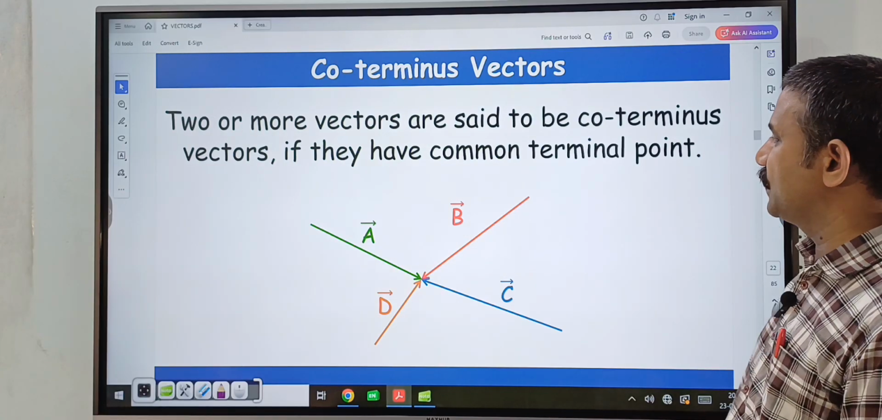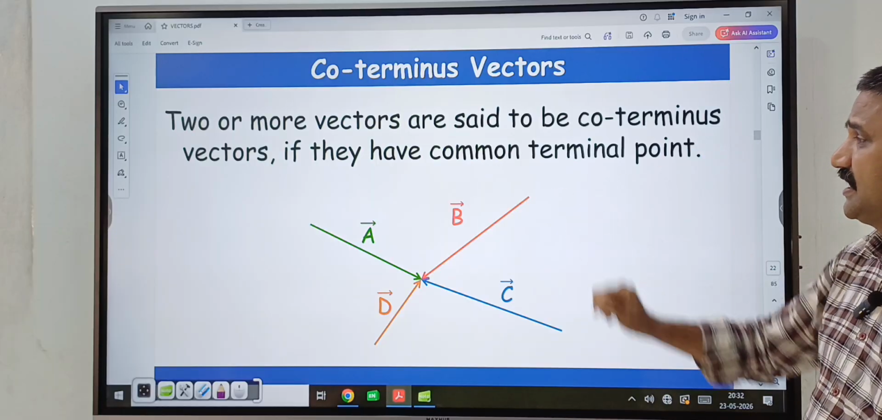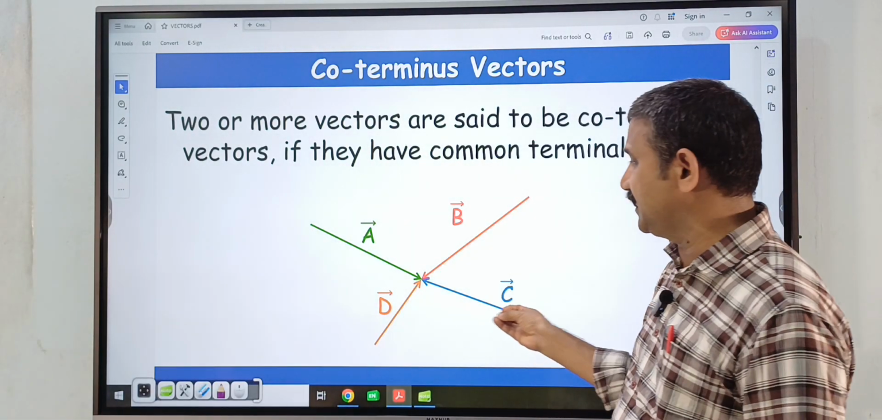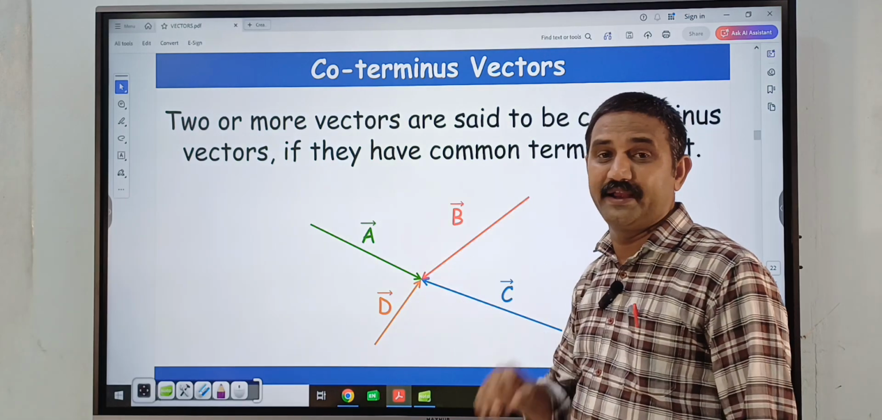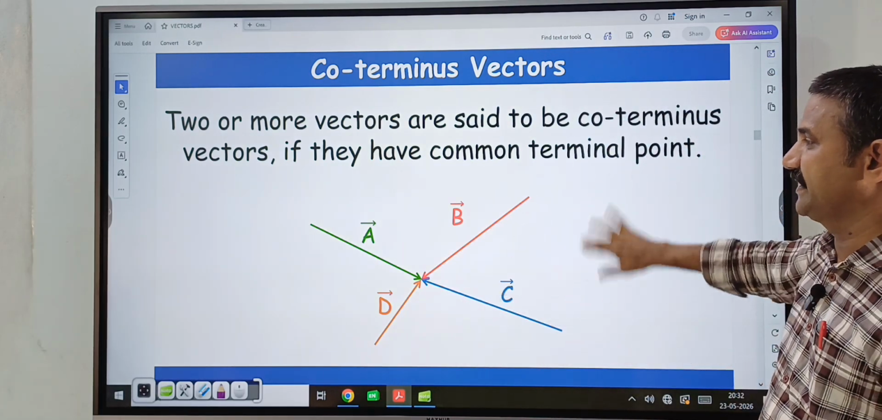And similarly, next, coterminous vectors. Two or more vectors are said to be coterminous vectors if they have a common terminal point. And all these vectors are ending at a common point. Those vectors are called coterminous vectors.